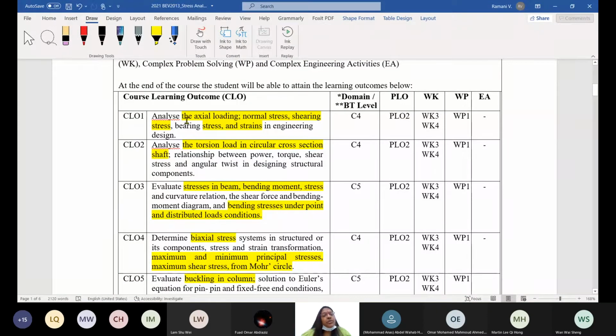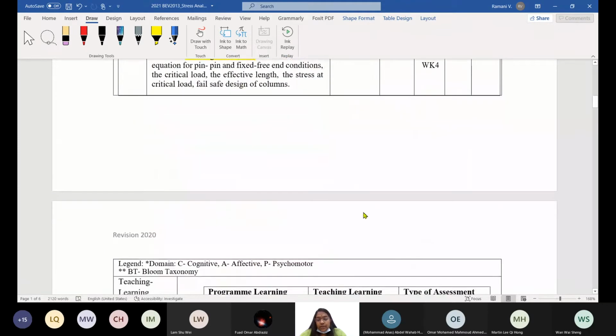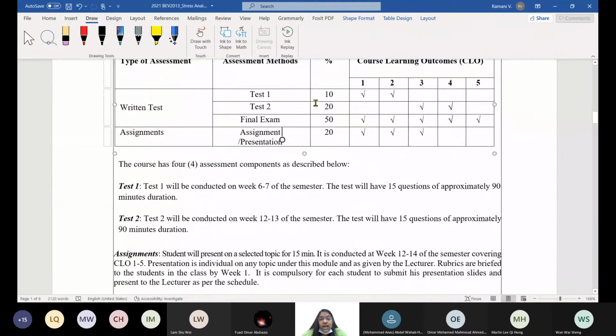I try to cover them anyway. All 3 are covered by test 1, I think. It's only CLO; the chapters are different. Each CLO may have 1 or 2 chapters. Coming to the question of this one.